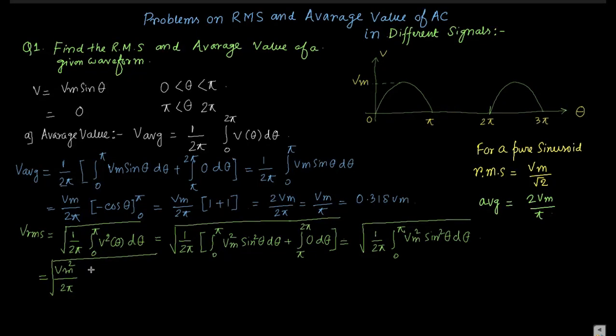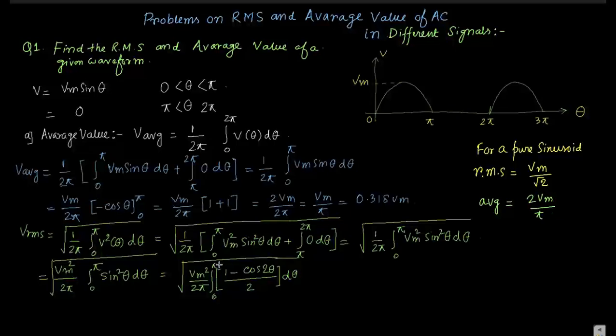It is 0 to pi sin square theta d theta. Again elaborately I am solving this: Vm square by 2 pi, it becomes, you know it, 1 minus cos 2 theta by 2 d theta, taking an integration sign 0 to pi over here.